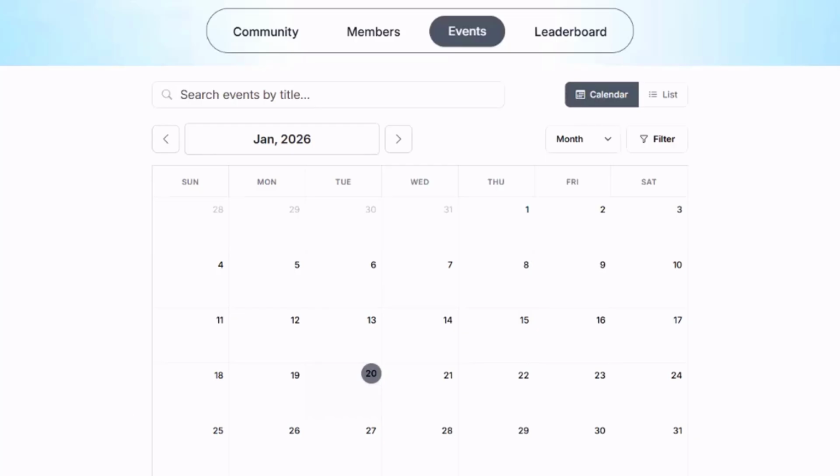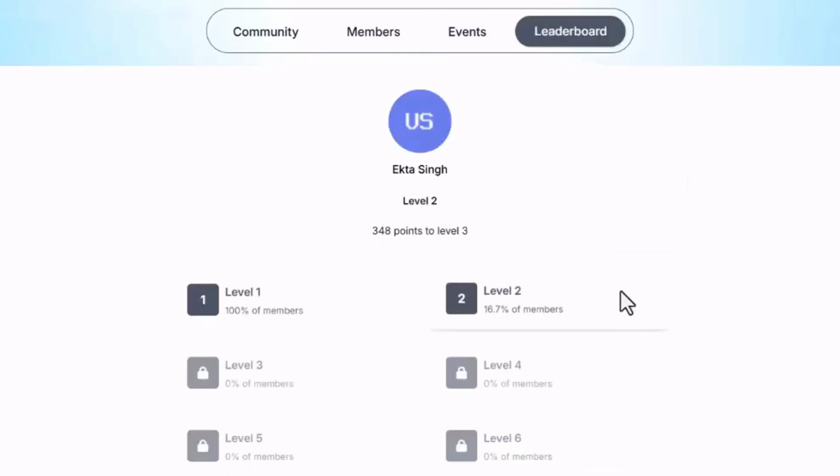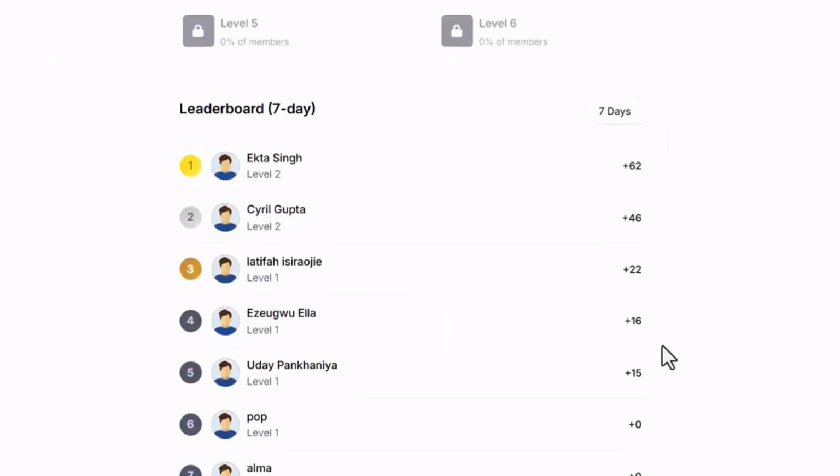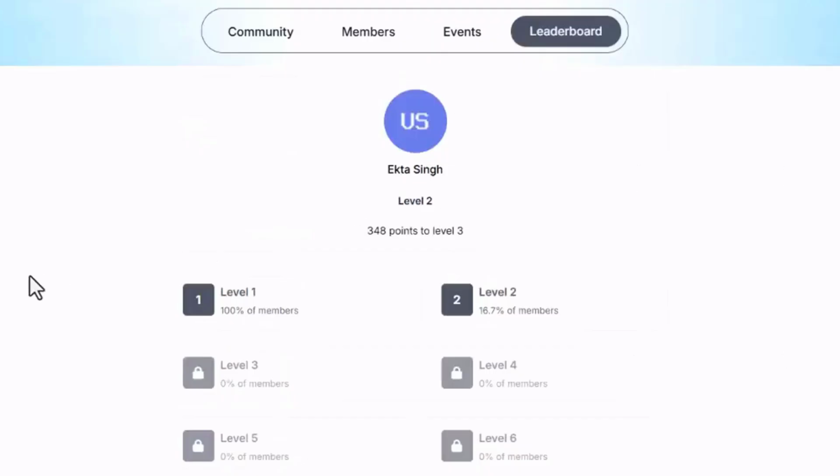There is also the leaderboard which recognizes people who have been active. So, you know who are your most active community members and what they have been up to. And this is a good way to have these people stand out. Now, this was the front end of Caucus AI. Now let us go into the admin and see what features we have there.